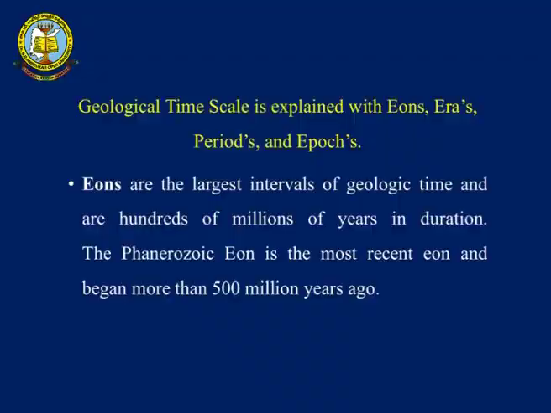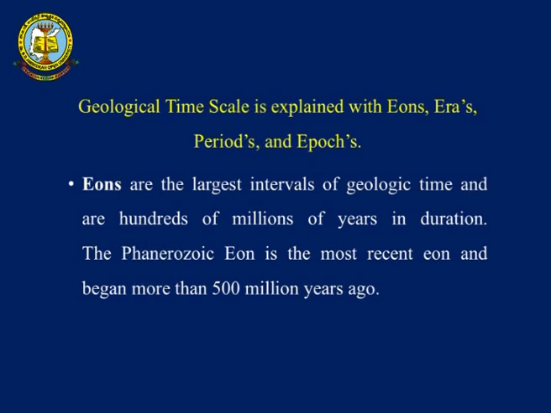So we are going to have boundaries from one eon to another eon or one period to another period based on the evolution or the extinction of life. So over here we can understand how we are going to demarcate the boundaries. These boundaries are based on the extinction or evolution of life or the physical form of the Earth.